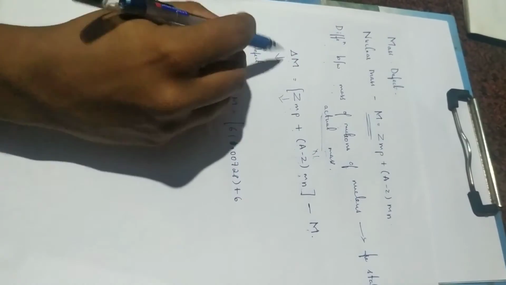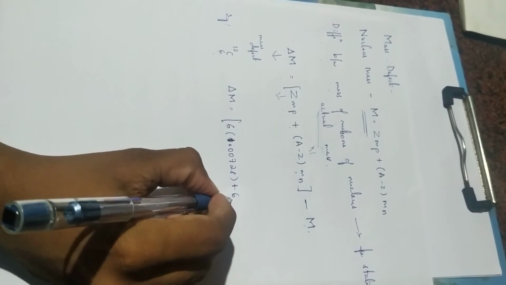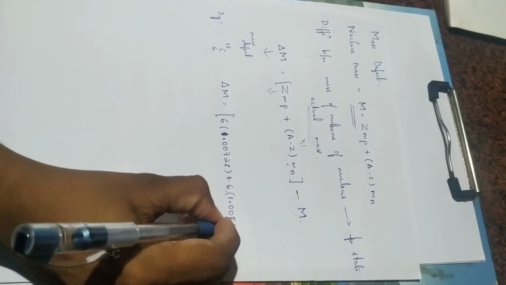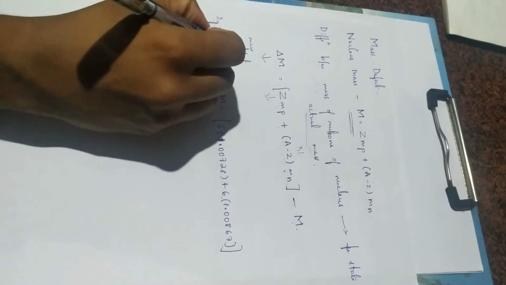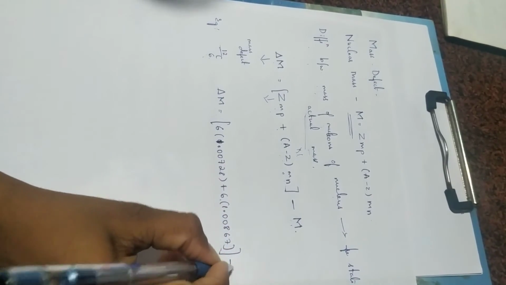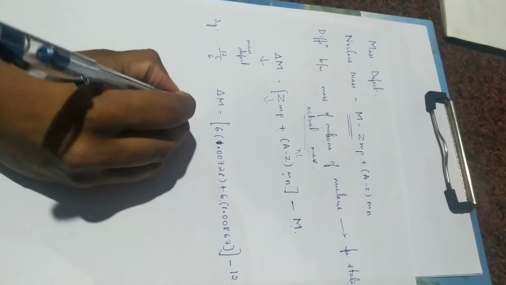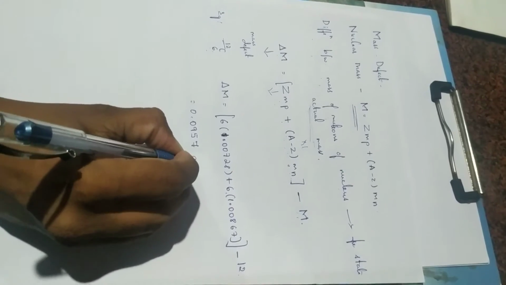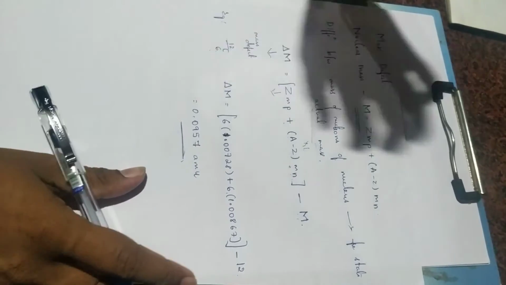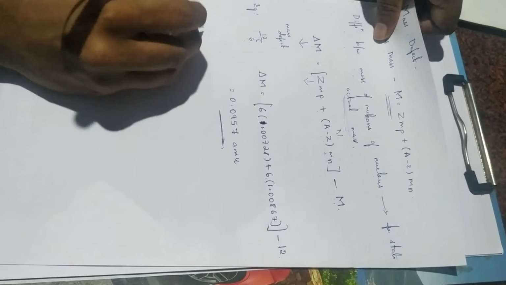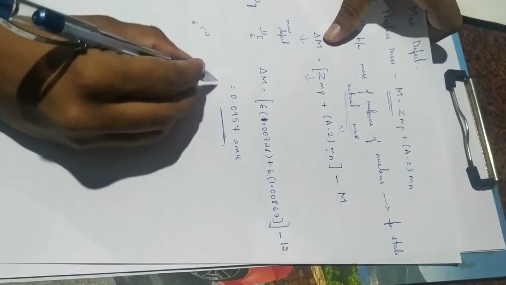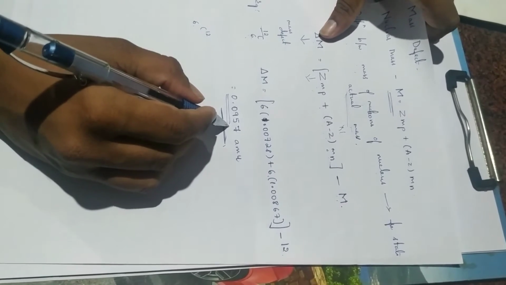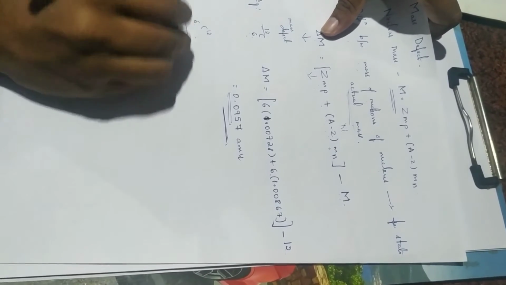A minus Z, 12 minus 6 is 6, therefore we have 6, and we know the value of Mn, the mass of neutron, as 1.00867, and the whole mass is 12. If you substitute, you will get somewhere around 0.0957 atomic mass unit. In this way you can find. So the mass of carbon 12 is smaller by 0.0957 AMU than the sum of the masses of its free nucleons.